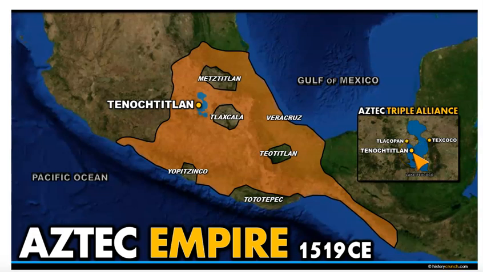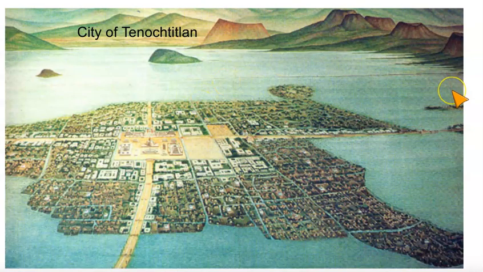And when we zoom in on the map of Tenochtitlan right here, this is what it looks like. Does this look familiar? It might remind you of Mesopotamia, right? We've seen this before. Looks very similar. And you'll get to know more about the city of Tenochtitlan and their society in your reading.